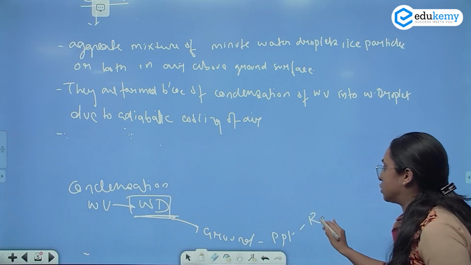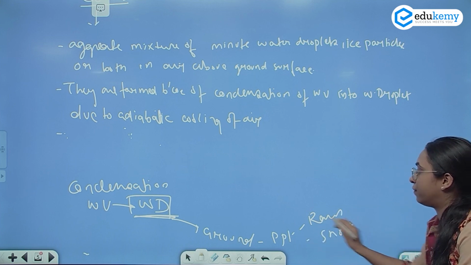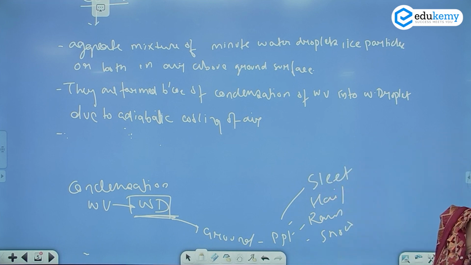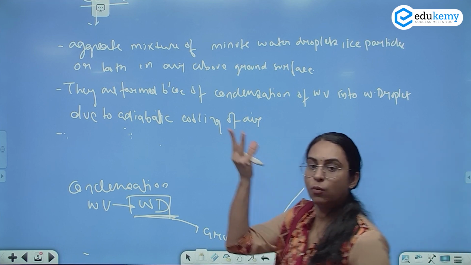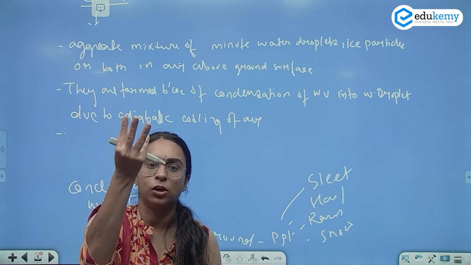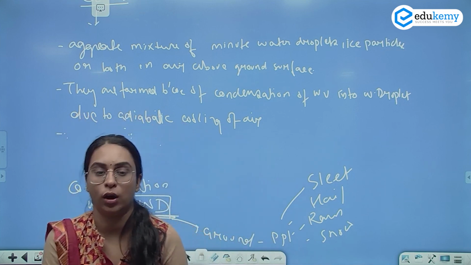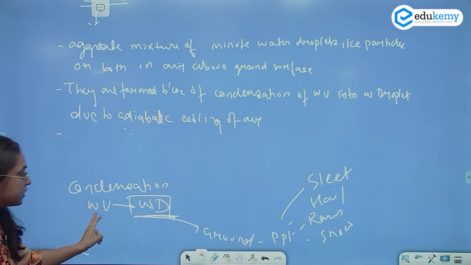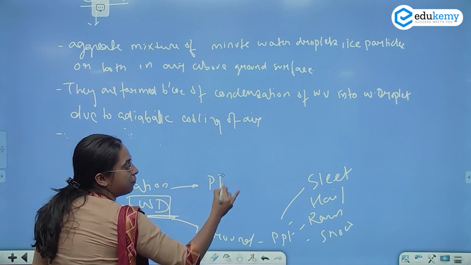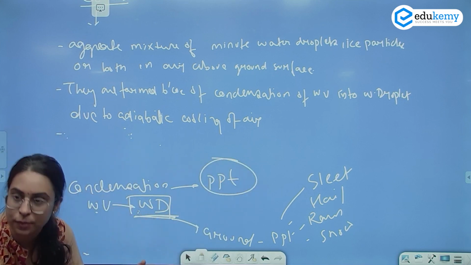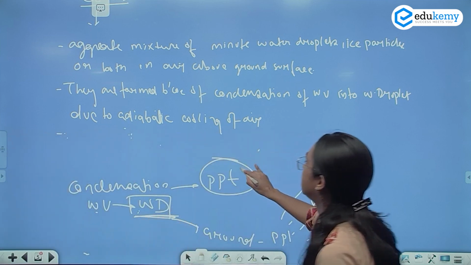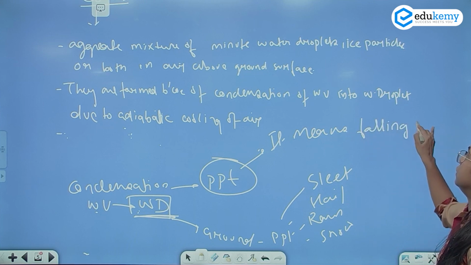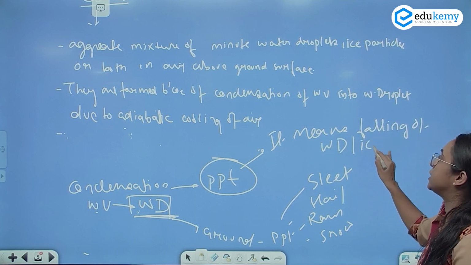बारिश, snow, we have hail, you have sleet. ठीक है. So one is water vapor converting to water droplet. This water droplet, when suspended in the air, can form what? Fog, mist, right? Clouds. So not all the condensation leads to precipitation. When does precipitation occur? Precipitation means the falling of the water droplets or the ice particles.